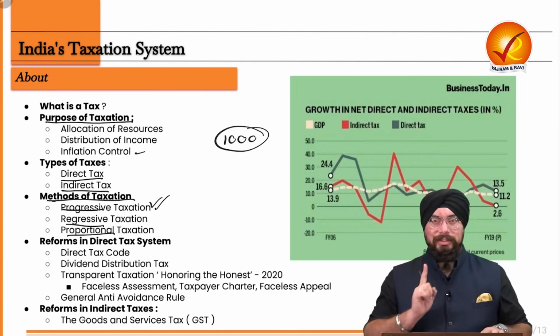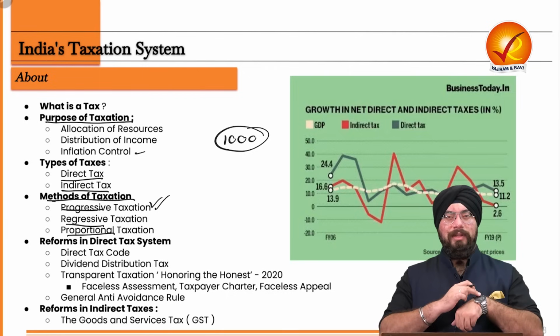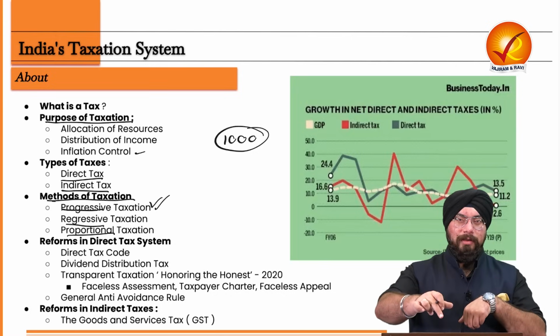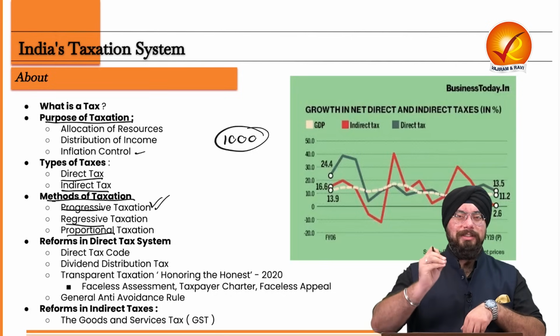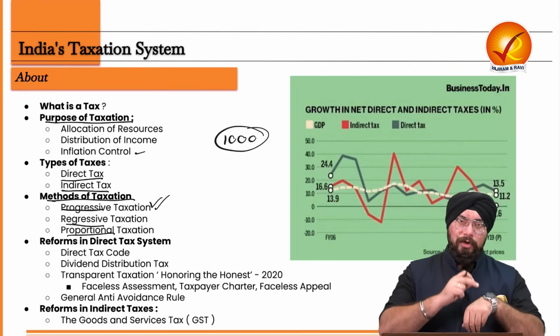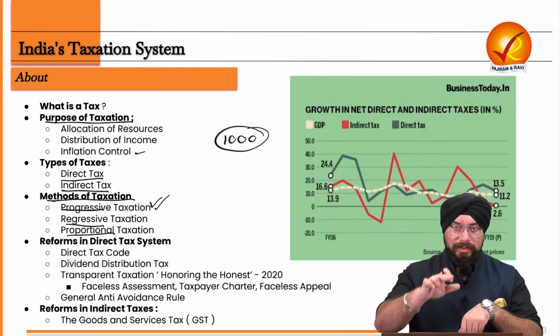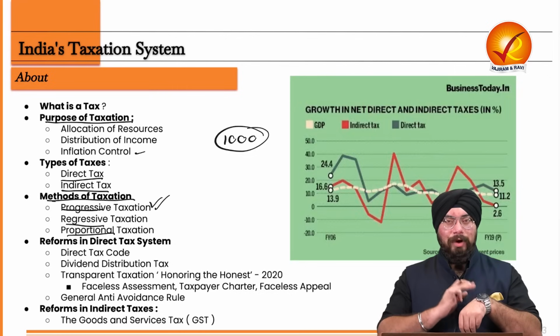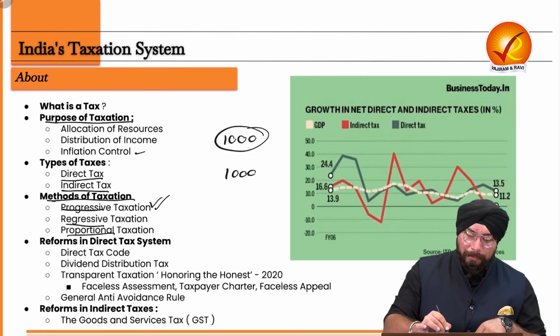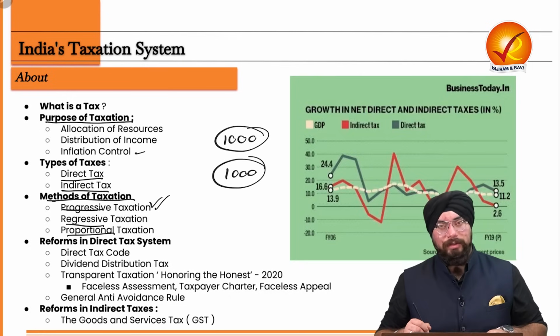So if I paid GST of 1,000 rupees on this watch, let's say you as students, maybe let's imagine your income is lower than mine. You also went to the same store to buy this watch. Your income is of course lower than mine. And you are paying how much GST on this watch? You also are paying 1,000 rupees GST on this watch.